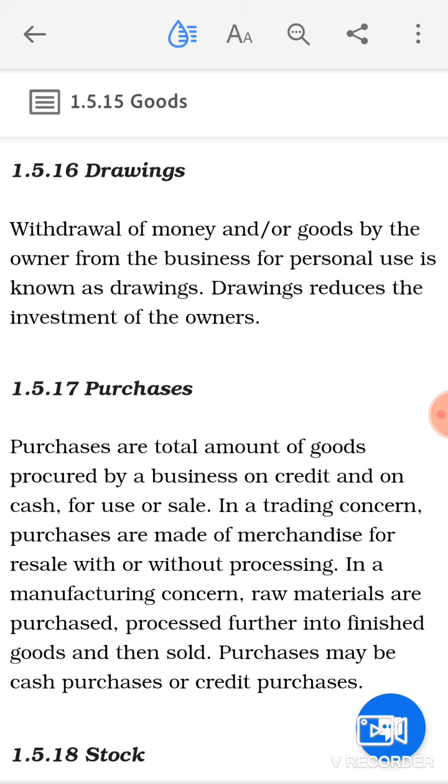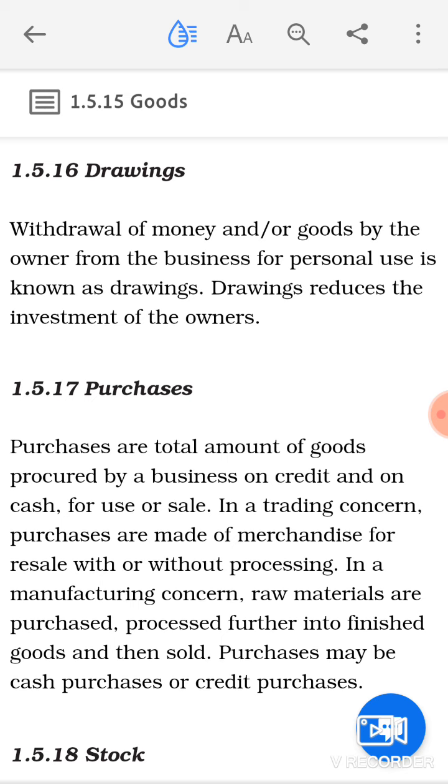And this drawing is going to reduce the capital of that individual in the business. So in a nutshell, you can say drawing is the withdrawal of money or goods by the owner from the business for his or her personal use. And whenever he or she does so, it is also going to reduce the capital of that individual in the business.